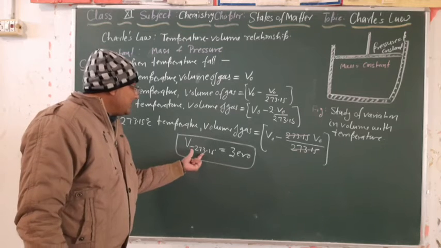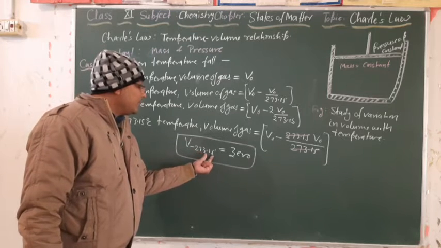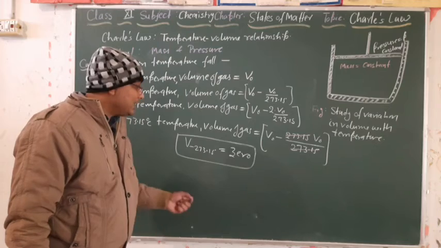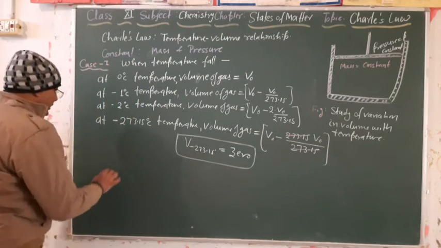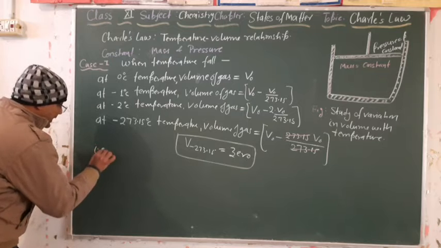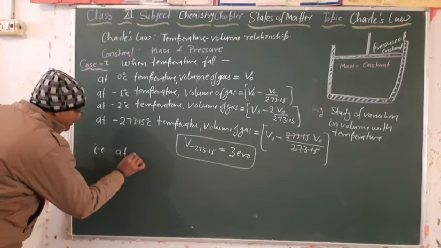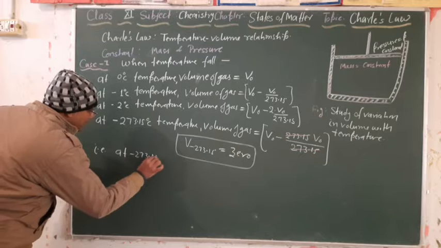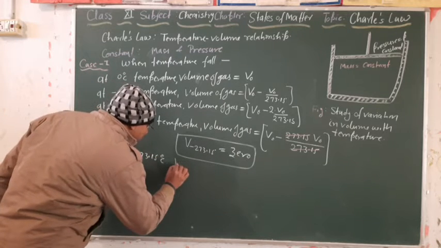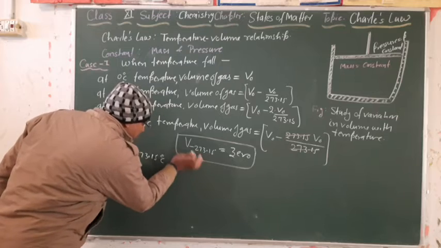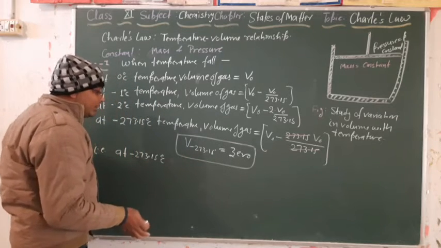It means at minus 273.15 degree Celsius temperature, there will be no existence of the gaseous state. So we can write that at minus 273.15 degree Celsius, the volume of the gas becomes 0.